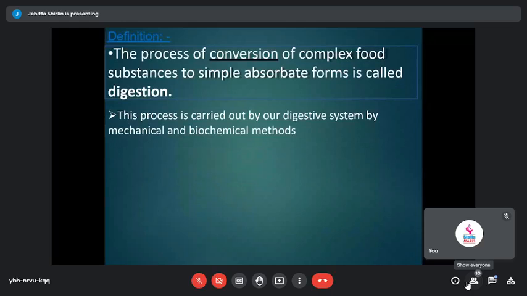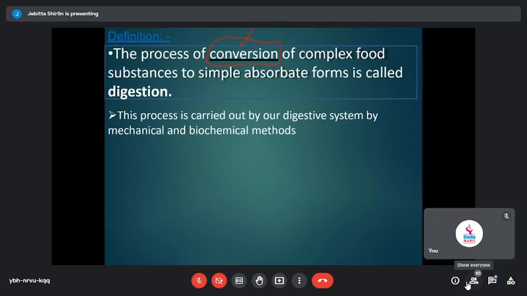When you look at digestion, digestion starts right from your mouth. I will explain. Right from your mouth, the process of digestion starts, and digestion is simply the conversion. Conversion means changing from one form to the other form. Change of one state to the other state is what is called conversion. So a complex food is getting converted to a simpler form, and that is what is called digestion.